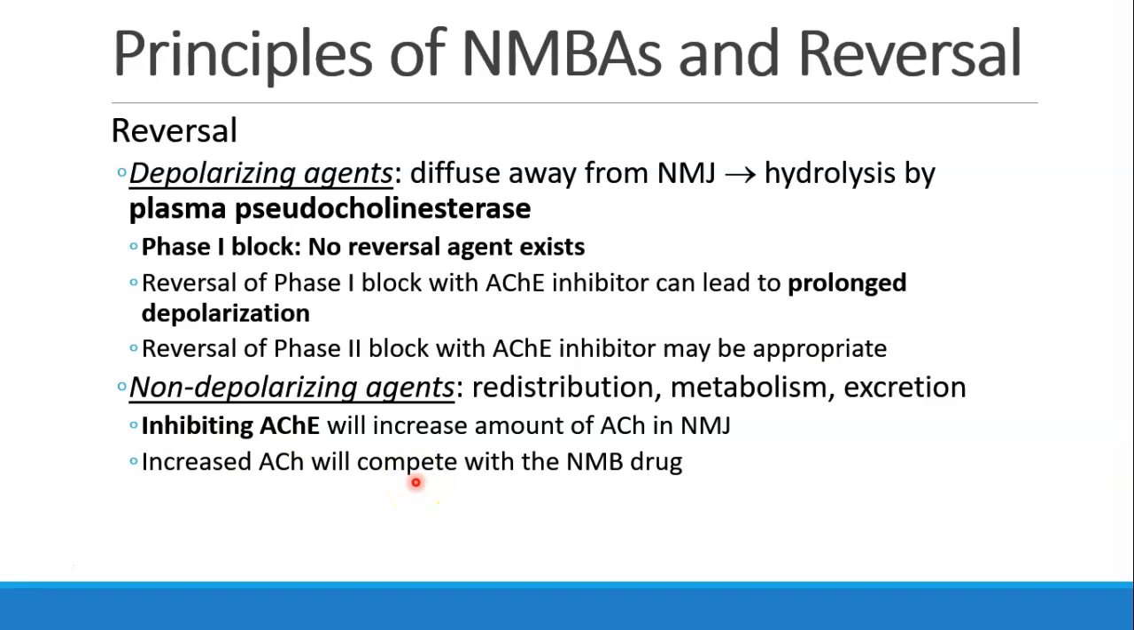Non-depolarizing agents, if you wait long enough, they will eventually diffuse away from the neuromuscular junction, redistribute to other tissues, be metabolized and excreted. If we can inhibit acetylcholinesterase, this will increase the amount of acetylcholine in the neuromuscular junction, and it will start to compete with the neuromuscular blocking drug, and that's commonly how we reverse neuromuscular blocking agents.